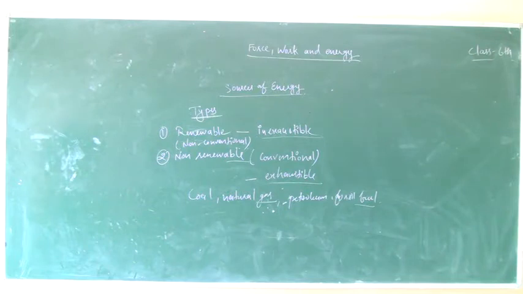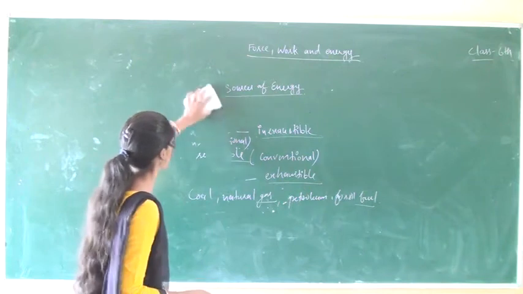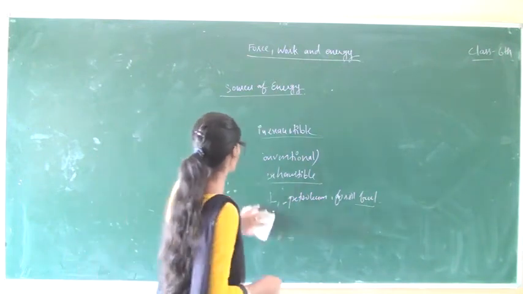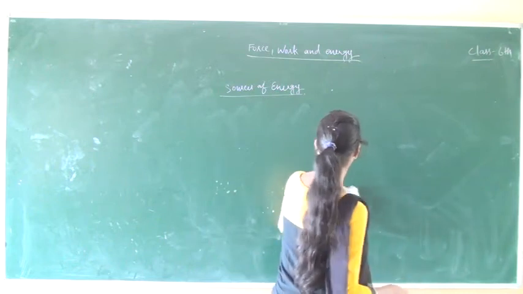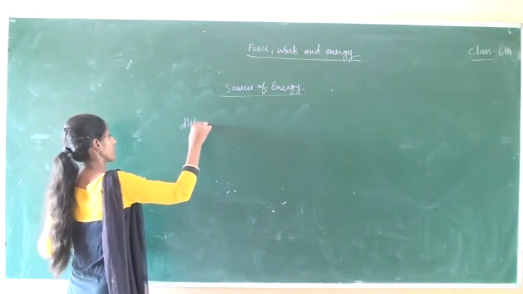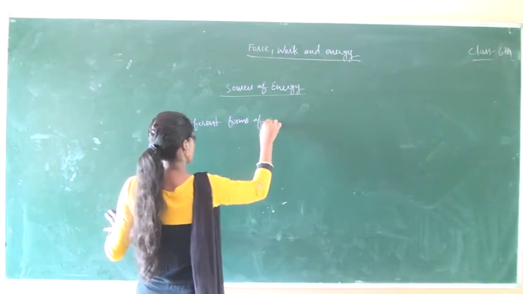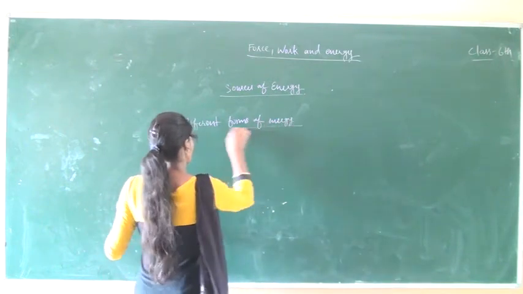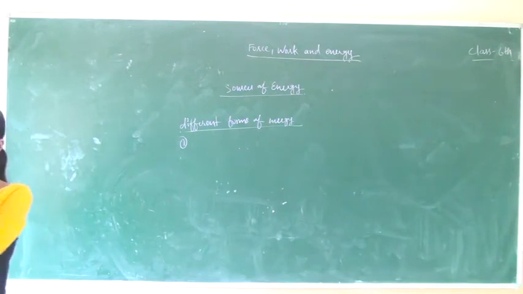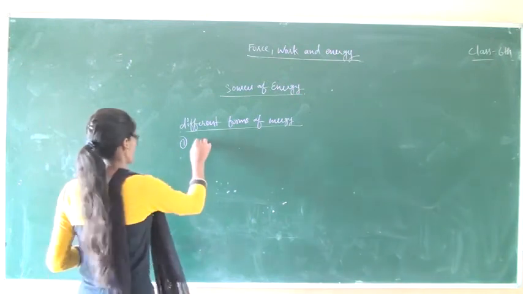After that, different forms of energy. These are the types of sources of energy. Now, we will discuss the different forms of energy. That is mechanical energy, the energy possessed by a body due to its state of rest or state of motion.